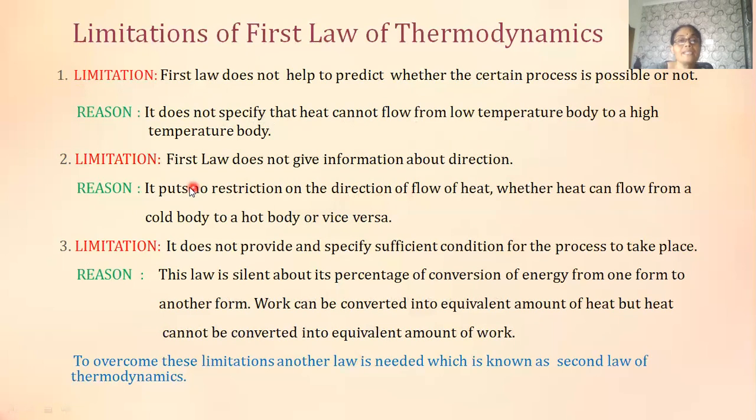The reason for this is it puts no restriction on the direction of flow of heat, whether heat can flow from a cold body to a hot body or vice versa. The third limitation is it does not specify sufficient conditions for the process to take place. That means this law is silent about the percentage of conversion of energy from one form to another. According to this, work can be converted into an equivalent amount of heat, but heat cannot be converted into an equivalent amount of work. So these are some of the limitations of the first law of thermodynamics.